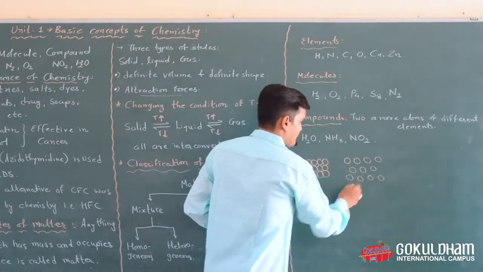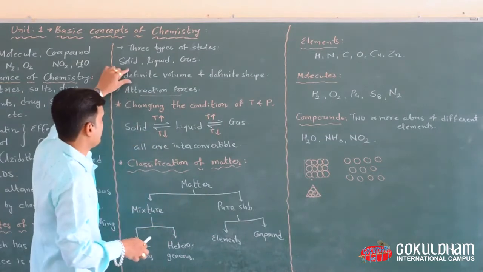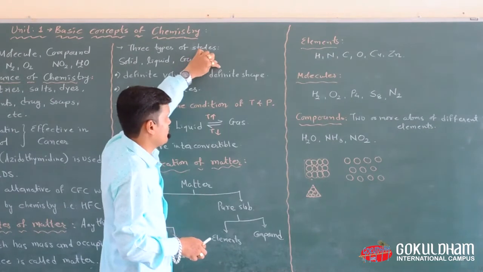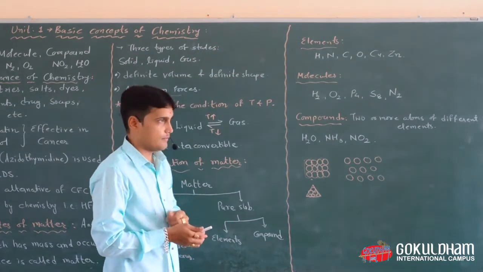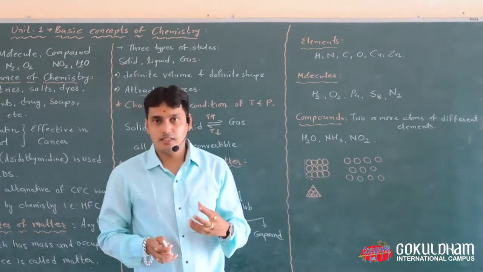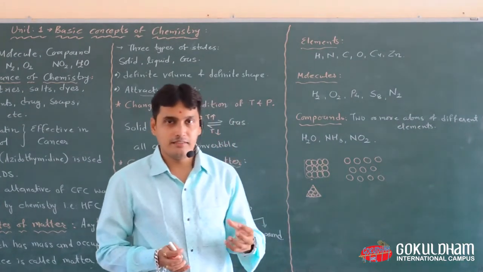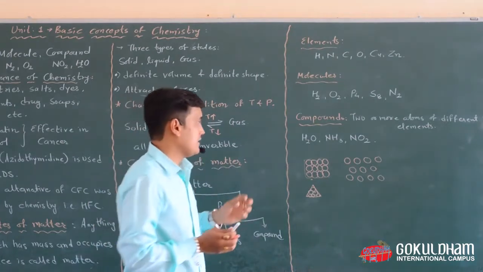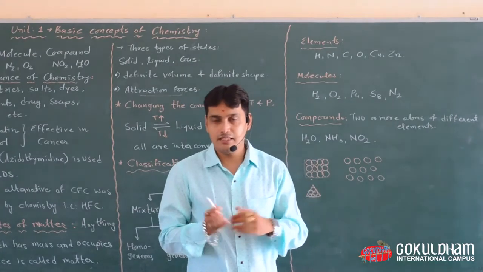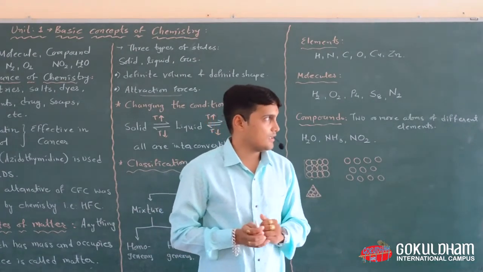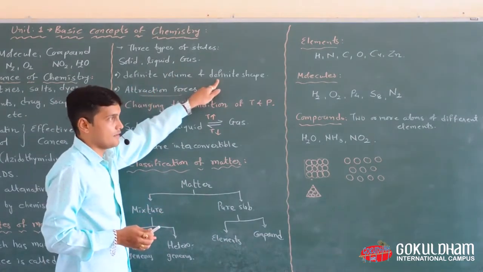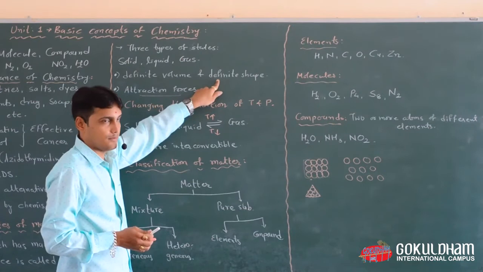In liquids, you can say that liquids have definite volume, but liquids do not have definite shape. Means if we fill this water in a beaker, then it will gain the shape of the beaker, and when we fill this liquid into a bottle, then it will gain the shape of the bottle. So we can say that liquid has a definite volume but not a definite shape.